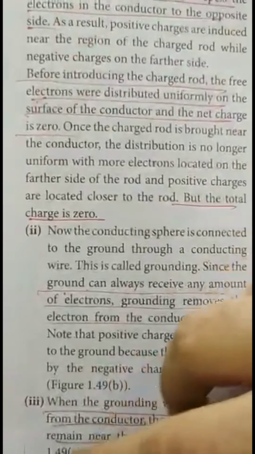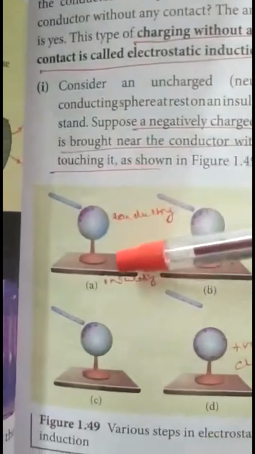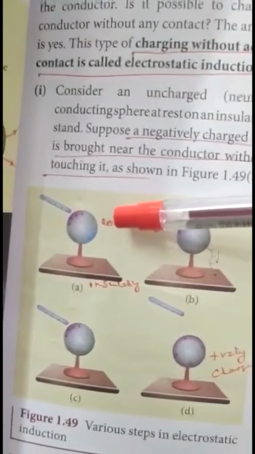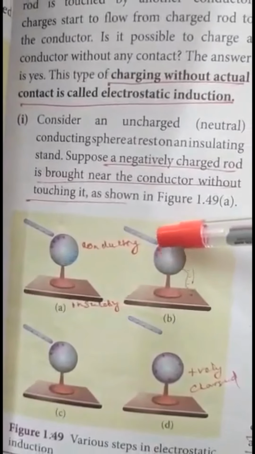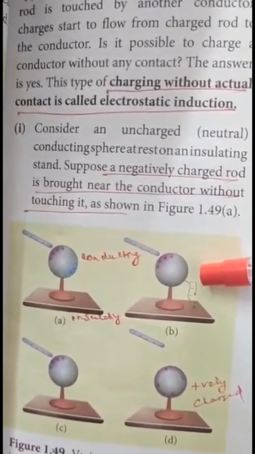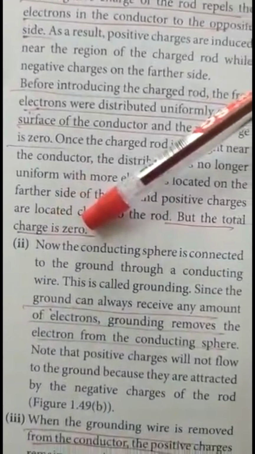Before introducing this rod, the electrons are in free, random motion, but now the charges are separated. The positive charge is on this left side and the negative charges are on this right side, but the total charge is 0.